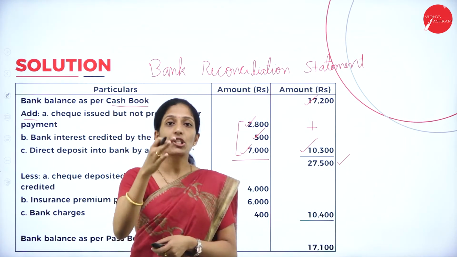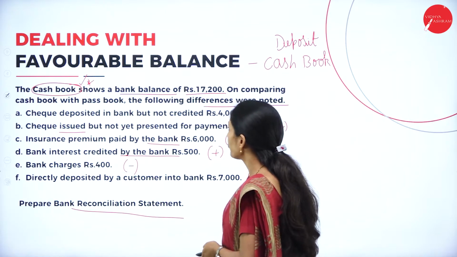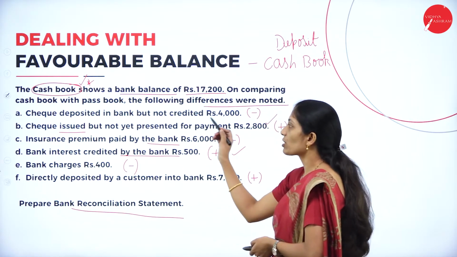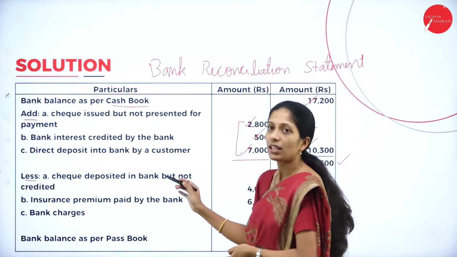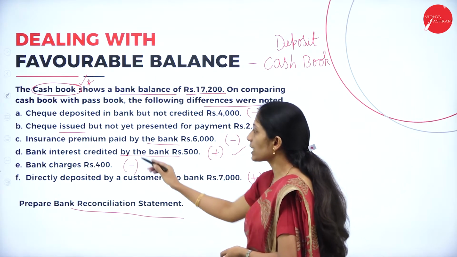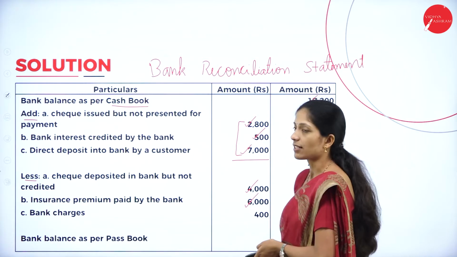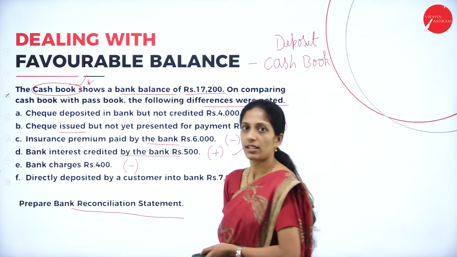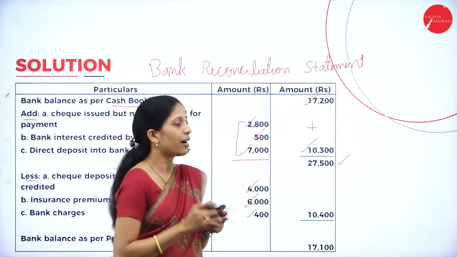Next, you will take all the less items. Which are the items to be deducted here? The first one, cheque deposited into bank but not credited, 4,000. Next one, insurance premium paid by the bank, 6,000. Next you have bank charges, 400.